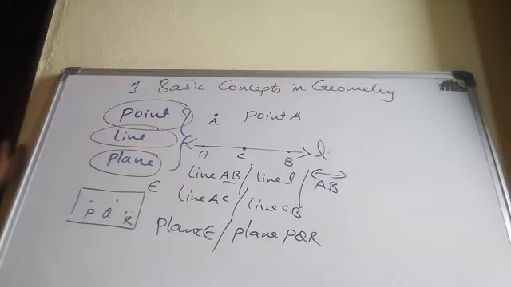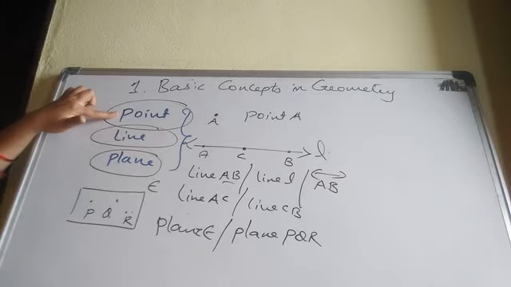Once again, geometry means what? Measuring the earth, otherwise measurement of the earth. On page number 1, our basic terms were point, line, plane. Point means what? It is made by a dot with a sharp pencil. Still, point doesn't have any figure, length, breadth or height.